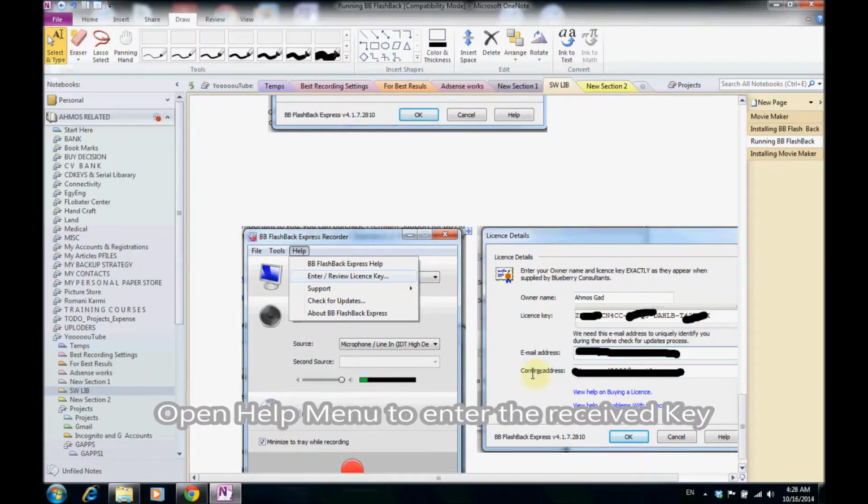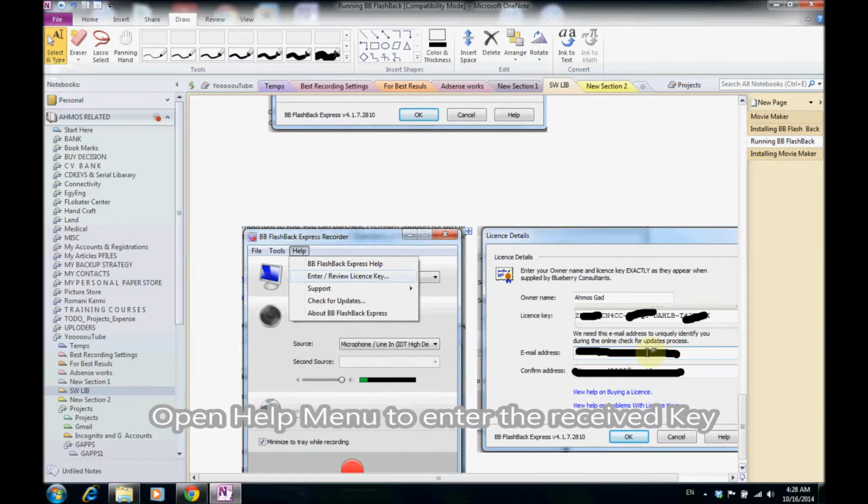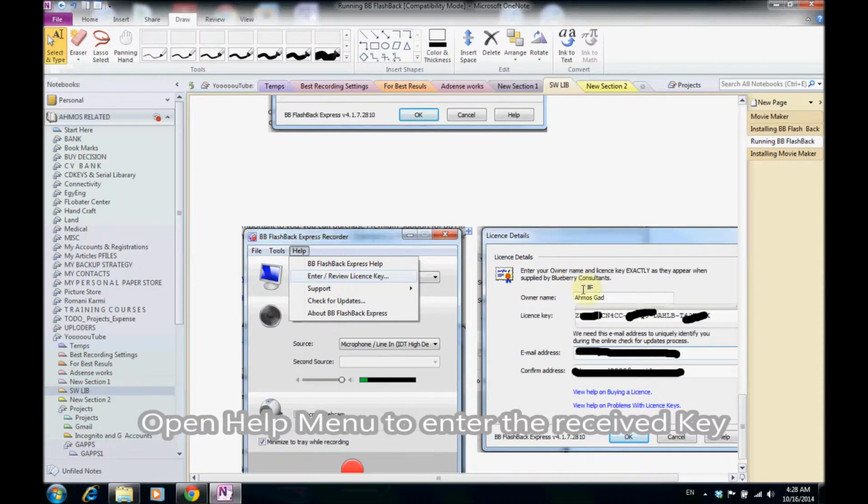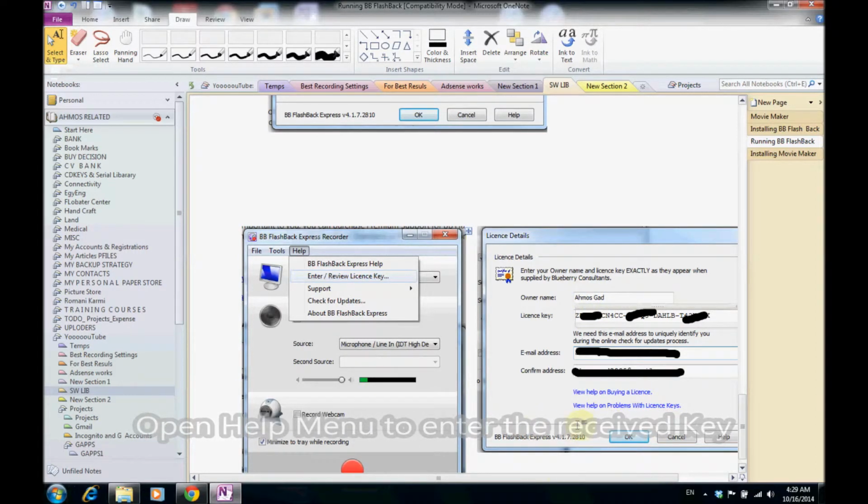This menu will appear, and you enter the email twice, add the license key that you received by email, and your owner name, and say okay, and then the software is registered for you, and you enjoy it. It's a very useful, good, easy, light utility to record movies from your screen. The next video will show you the player, and some of the options and configuration for the playback recorder.